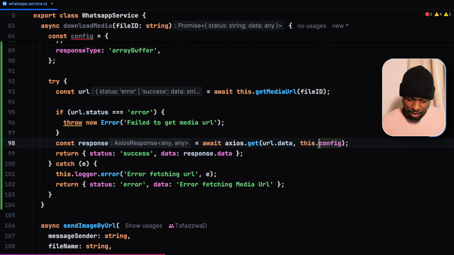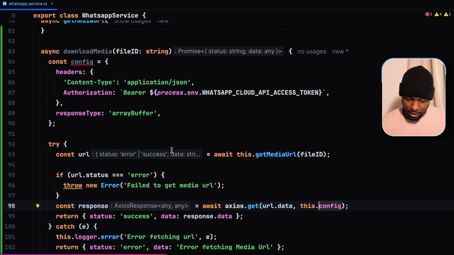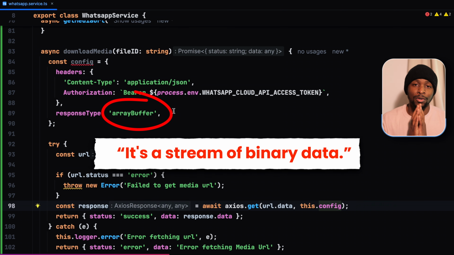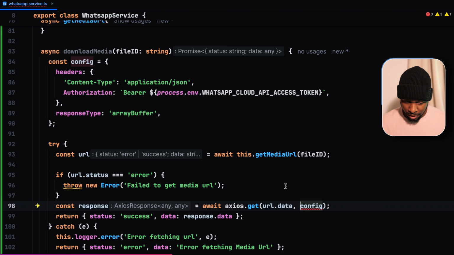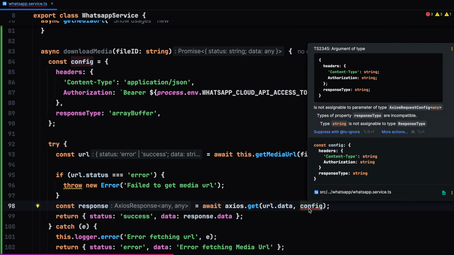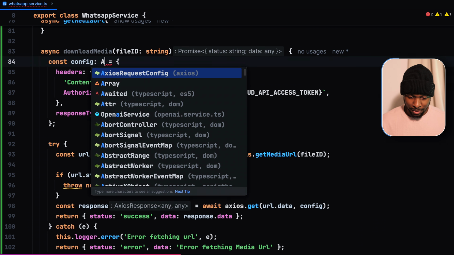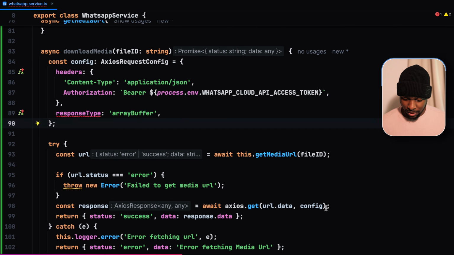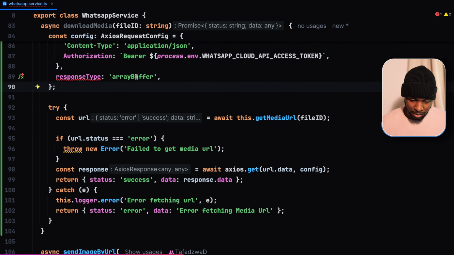And in terms of the configuration, we are going to use the local configuration with a response type, which is an array buffer. It's a stream of binary buffer, which we're going to write in our file system. So let's use config here. TypeScript will shout at you saying the argument type is incompatible. And if you remember well, when we imported Axios, we also imported AxiosRequestConfig. So the config here is of type AxiosRequestConfig. And after that, our TypeScript error has been removed, and let's correct this to arraybuffer.